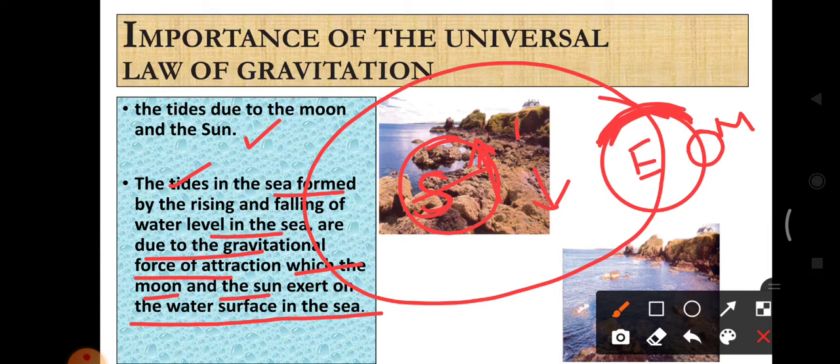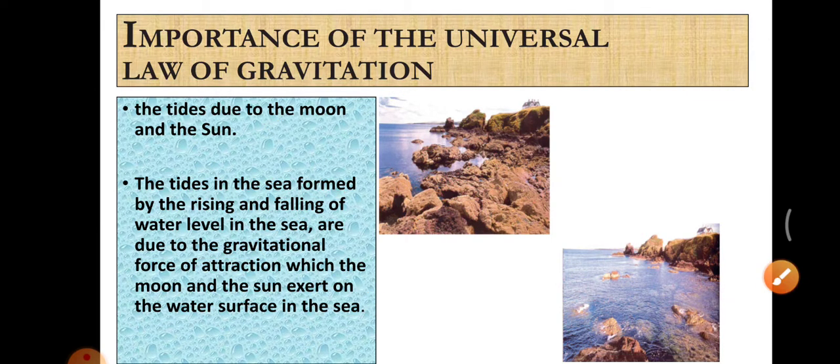So who forms tides in the sea? The gravitational force between the moon and the sun forms the tides on the surface of the sea. Do you understand what the importance of the universal law of gravitation is? The moon revolves around the earth, the earth revolves around the sun, and the tides are formed in the sea. So everything is because of the gravitational force.